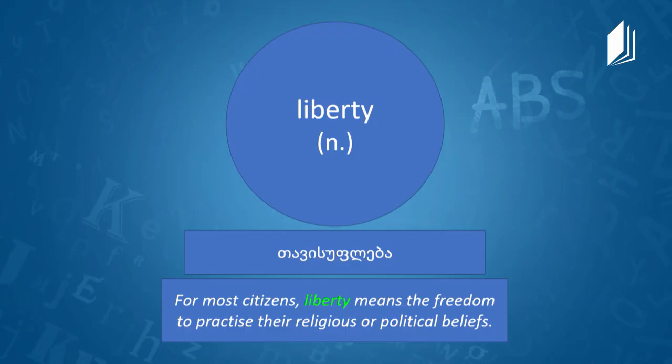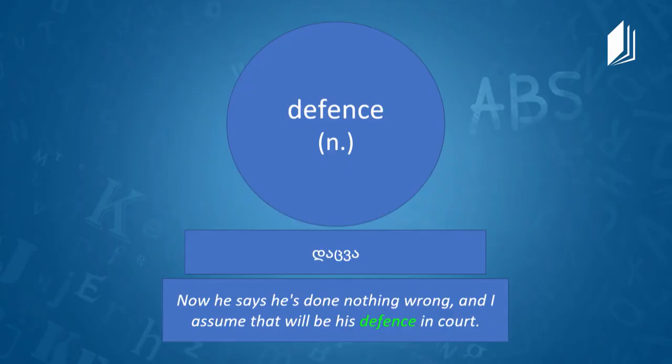Okay. Indeed. And what is the next word, Mr. Darrell? It is a noun. Defense. Defense is a noun, and in Georgian it means დაცვა. And Mr. Darrell will define the word for us. So in a law case in court, there are two sides. There's the prosecution, and then there's the defense. We're talking about the defense now. This is the side that is defending themselves against a charge brought against them. Okay, so defense is a noun, and in Georgian it means დაცვა.